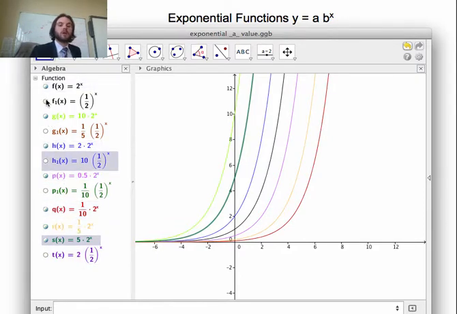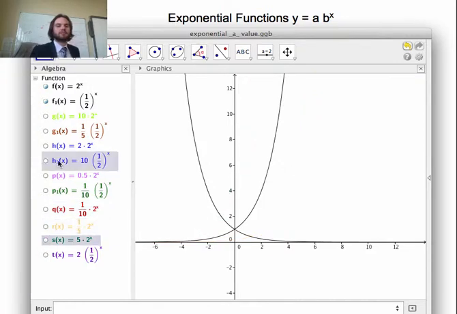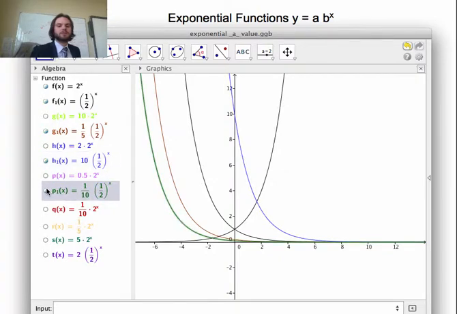Let's take a look at if I have 1/2. Okay, and let's see what these do. I'm going to just take off all of these now. We're going to look at all the 1/2s. Okay, so there's the 1/2. So let's take a look at 1/2 and the 5. Same idea. Here, my y-intercept is still 10. So still give me my y-intercept. Okay? And I have this one here. So let's look at what they do.